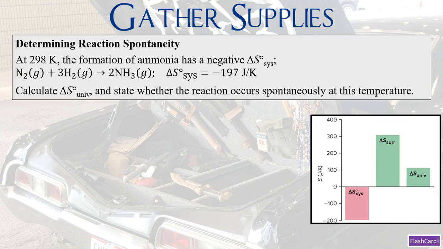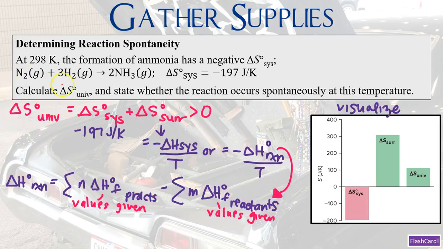But first, let's get our information together. For a reaction to occur spontaneously, delta S naught of the universe has to be greater than zero. That's something we know from the second law of thermodynamics. We also can say that delta S naught of the universe is equal to delta S naught of the system plus delta S naught of the surroundings, and that they all must be greater than zero. So we're given delta S naught of the system as negative 197 joules per Kelvin. Now, in order to solve for delta S naught of the surroundings, all we need to do is solve for negative delta H of the system divided by T.